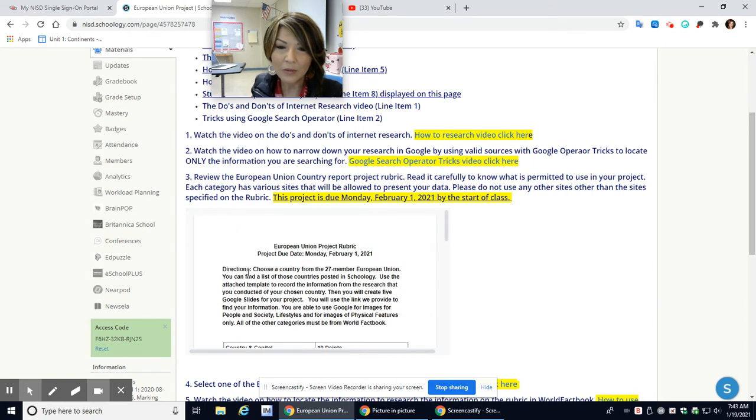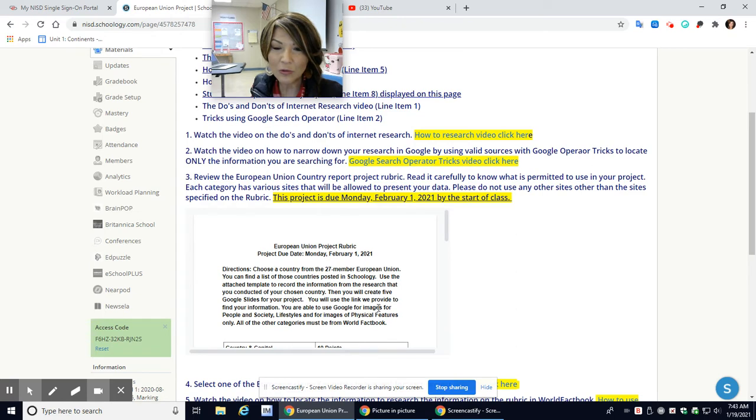Okay, so choose a country from the 27-member European Union. You can find a list of those countries posted in Schoology. Use the attached template to record the information from the research that you conducted of your chosen country. Then you will create 5 Google Slides for your project. Can it be more than 5? Absolutely, but it at least needs to be 5. You will use the link we provide to find your information.